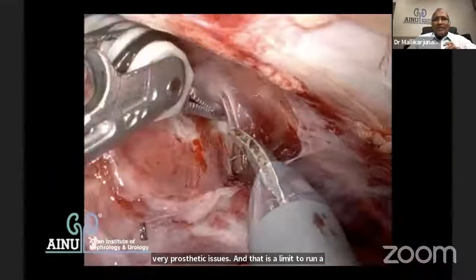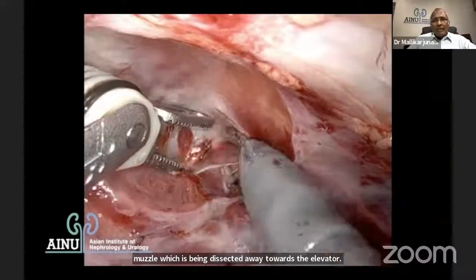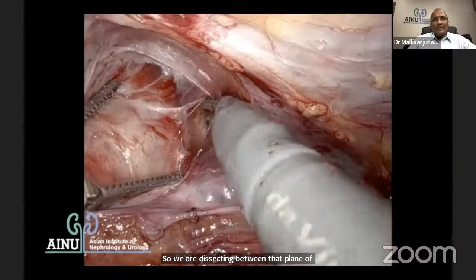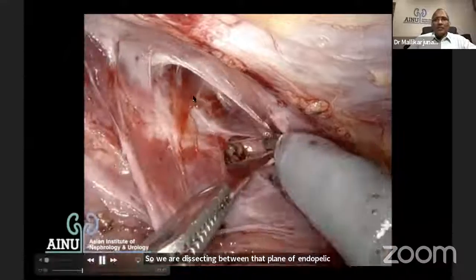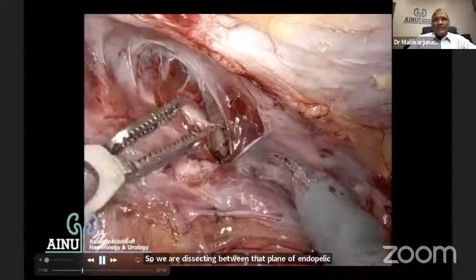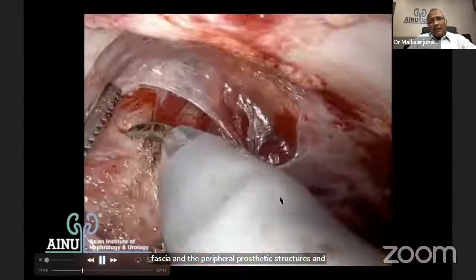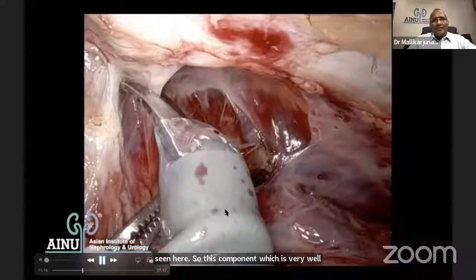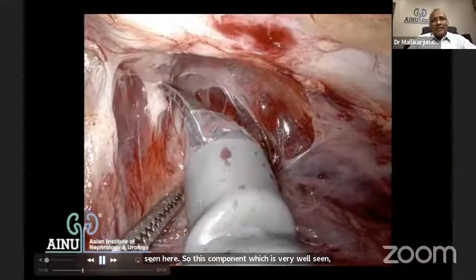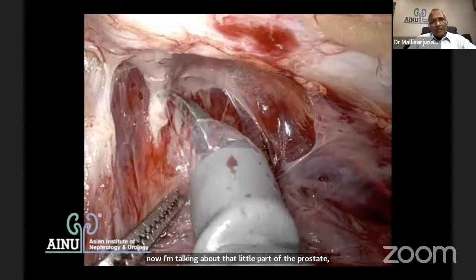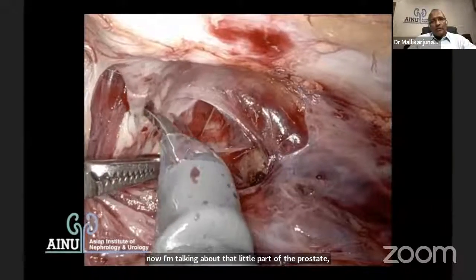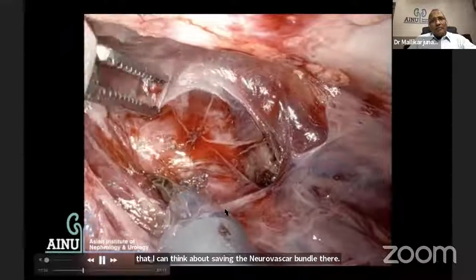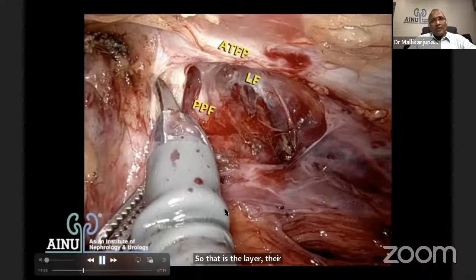So we are dissecting between that plane of endopelvic fascia and the periprostatic structures and creating a space in that structure. We have already dissected posteriorly. That part is already seen here. So this component is very well seen. Now I'm talking about that lateral part of the prostate, the bare area of the prostate, which I need to identify so that I can think about saving the neurovascular bundle there. So that is the layer, the bare area of the prostate where the veins are not there.